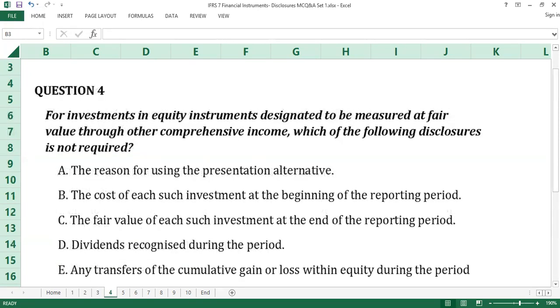Question number 4. The answer to question number 4 is B, the cost of each such investment at the beginning of reporting period. All of the options as the answers except for option B are required to be disclosed on investments in equity instruments designated to be measured through other comprehensive income. Disclosure of the cost of investments in equity instruments classified as fair value through other comprehensive income is not required. B is the answer to question number 4.